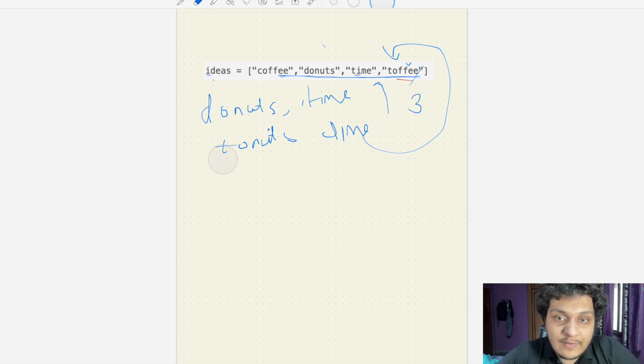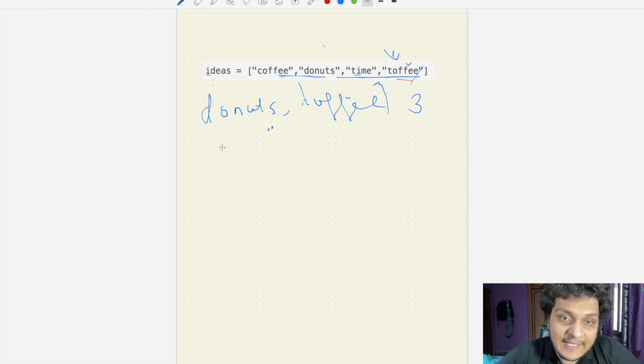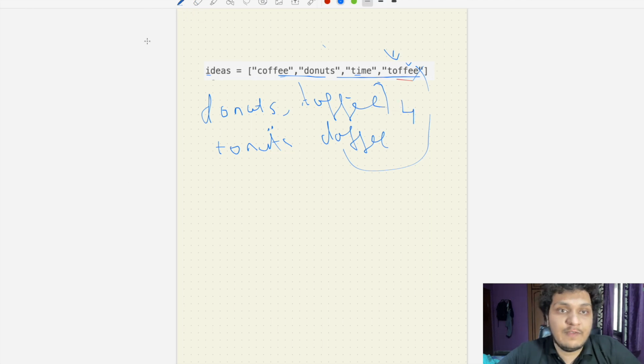Same thing we will do again for toffee. After swapping it, we will get donut and toffee, which is not present here. So we will increase the value to now 4. Okay, we have done this.